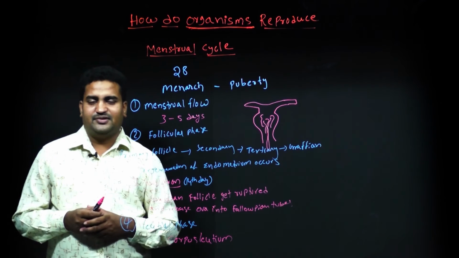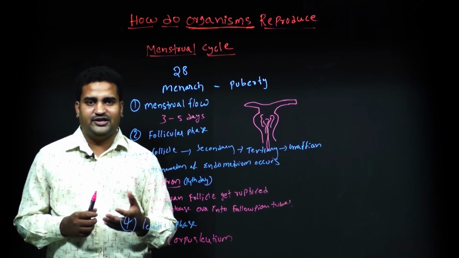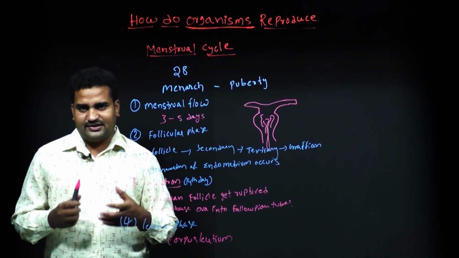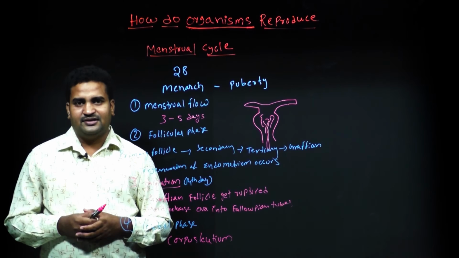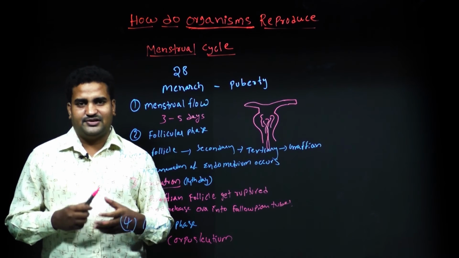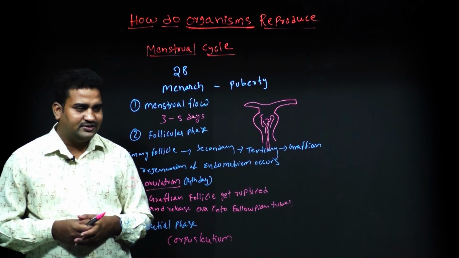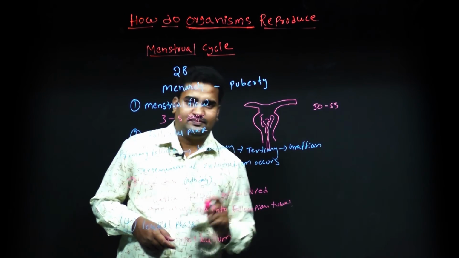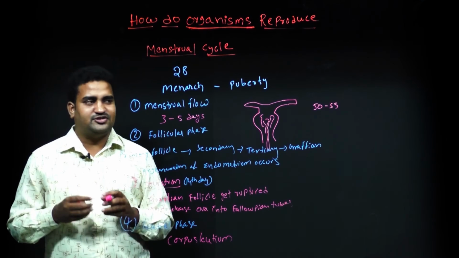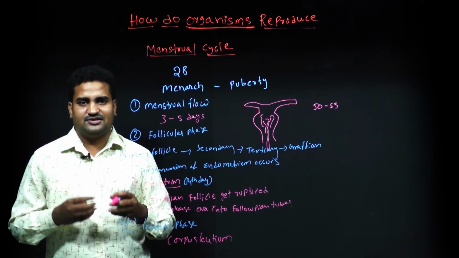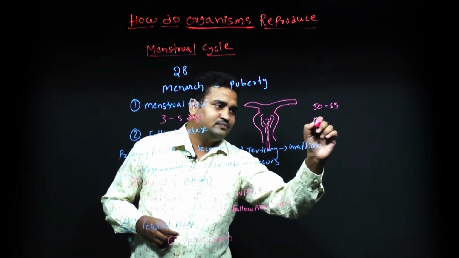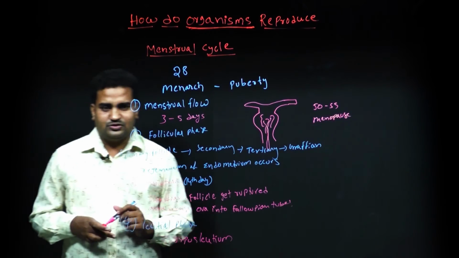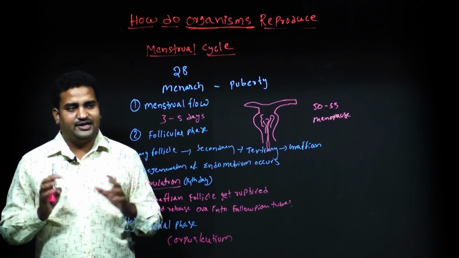Absence of the menstrual cycle is also indicative of pregnancy. In other disease conditions like thyroid disorders, delaying of the menstrual cycle occurs. In females at the age of 50 to 55 years, complete absence of the menstrual cycle occurs. This is called menopause.